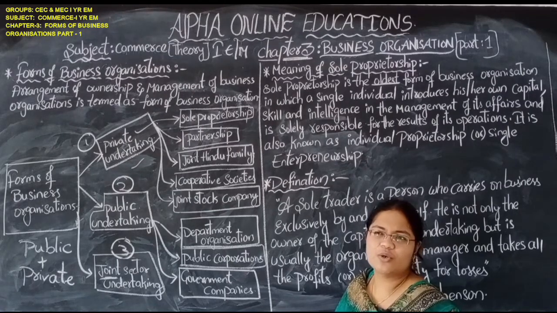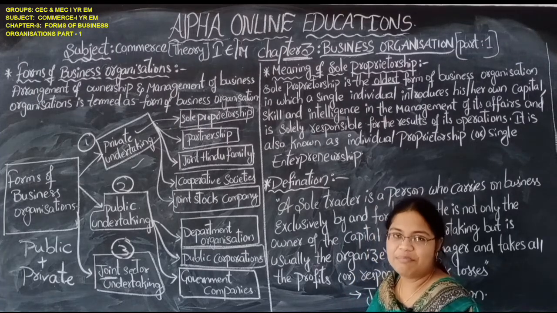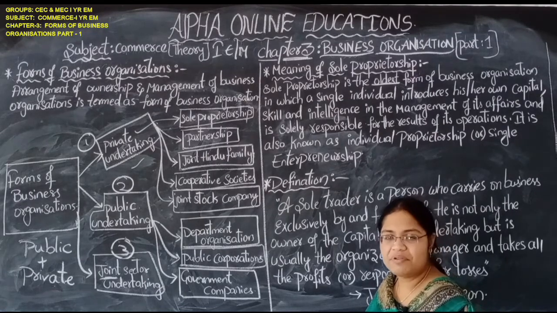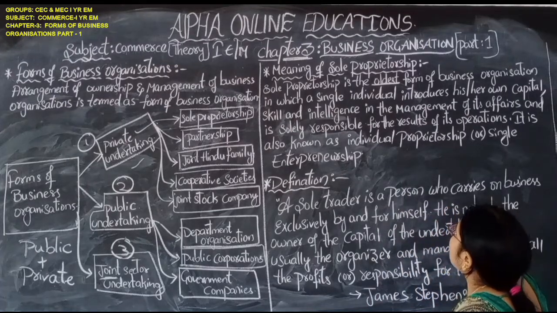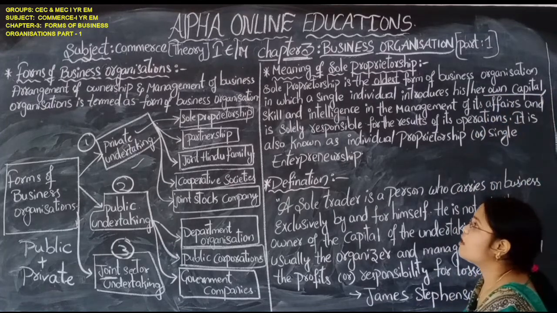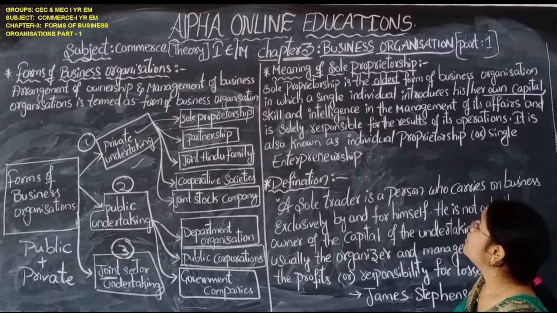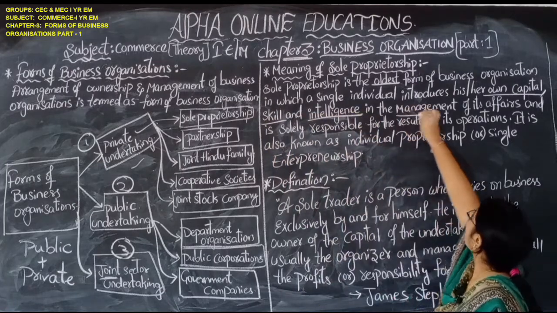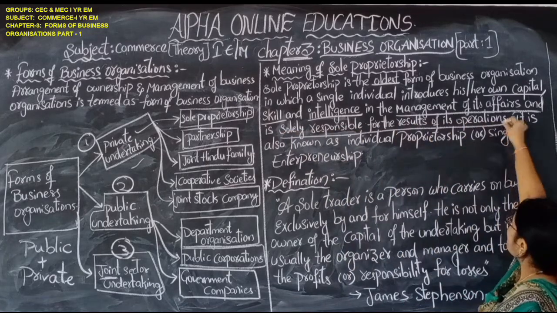They don't have any control, or they will not be managed by other persons. They will control their own things. Valle capital pettukuntaru. Okay, they only bring the capital, they only manage everything, they do everything. One man show, simply one man show, in which a single individual introduces his or her own capital, skill and intelligence in the management of its affairs, and is solely responsible for the result of the operations.